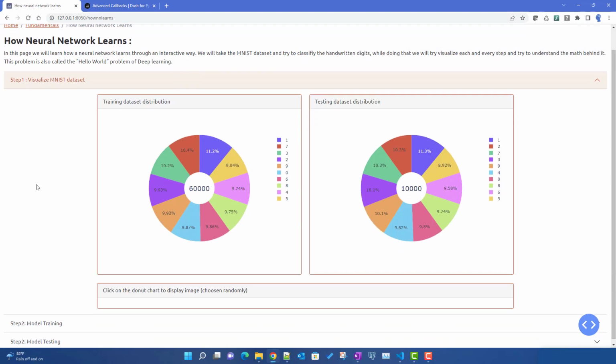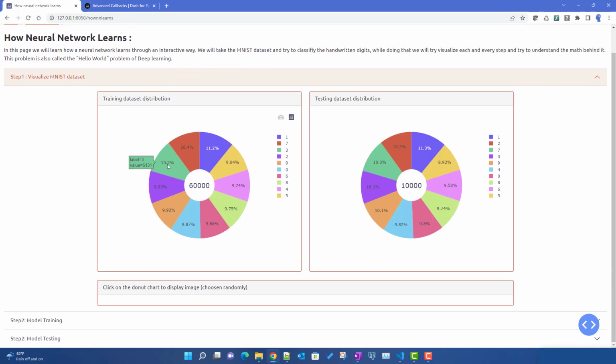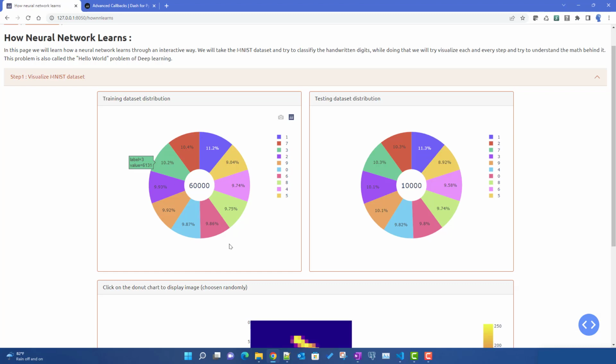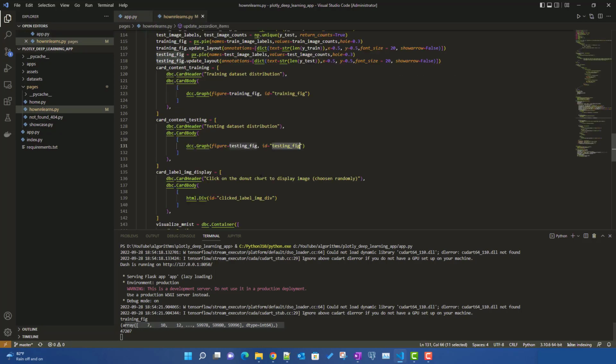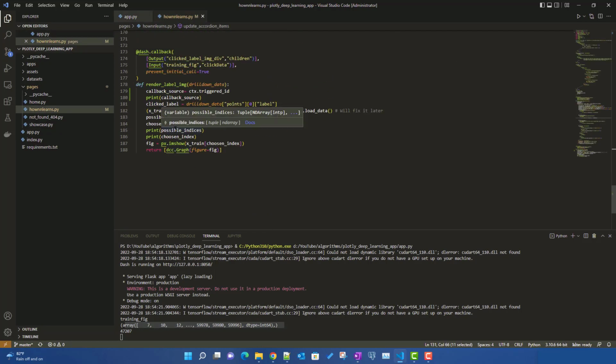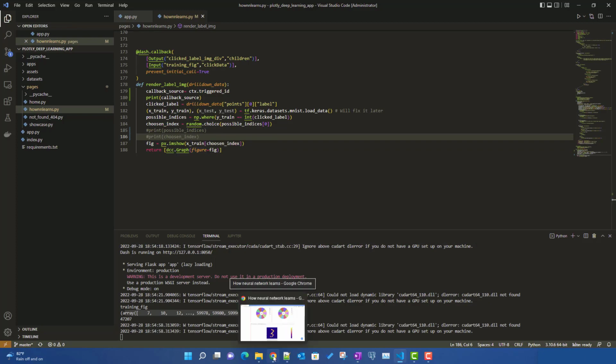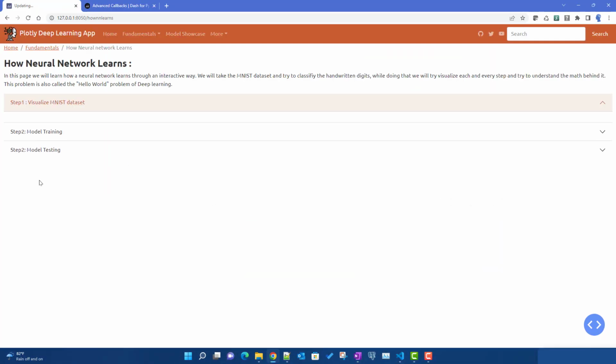Okay, so it loaded. Currently I am clicking on label 3 of the training chart, right? So it displayed that image, and this is the training figure, our callback source. Now these things we basically printed for this one. If I go back, we printed the possible indices and chosen index. Probably I will stop these two prints now, so that we can have a better view. Now let it load.